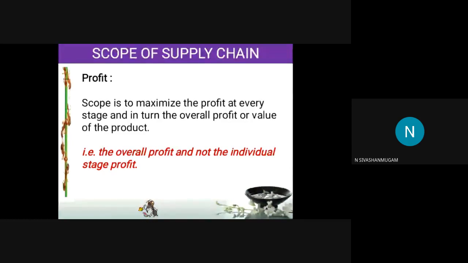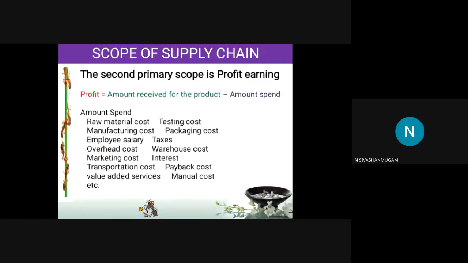First, what is the profit? Profit is the amount received for the product minus the amount spent on that product. What is the amount spent on that product? At what price you are selling that product? The difference is called the profit. The profit has to be distributed to all the owners, all the links of the supply chain. What is the amount spent on the product?